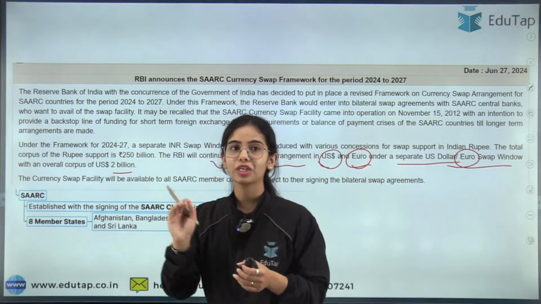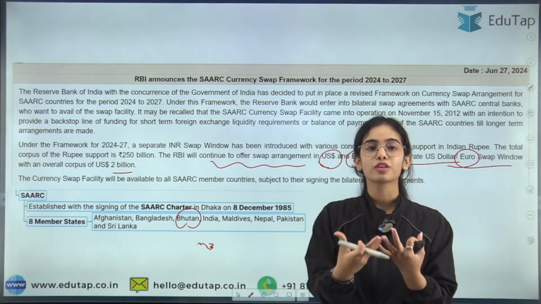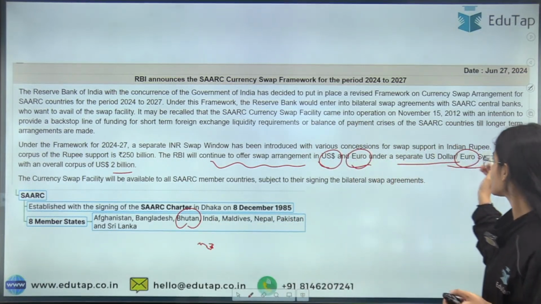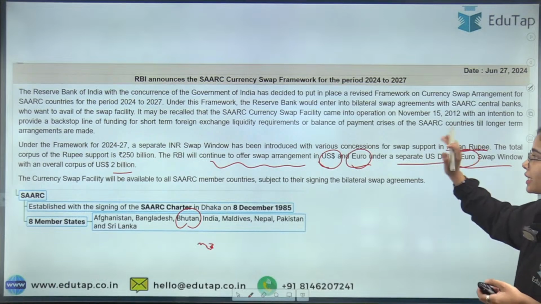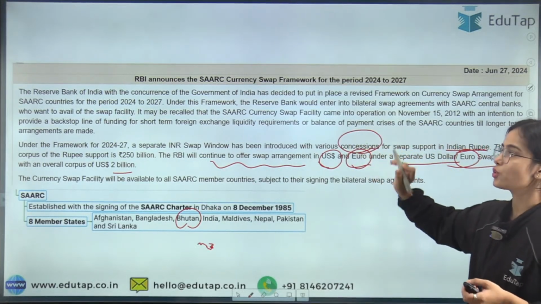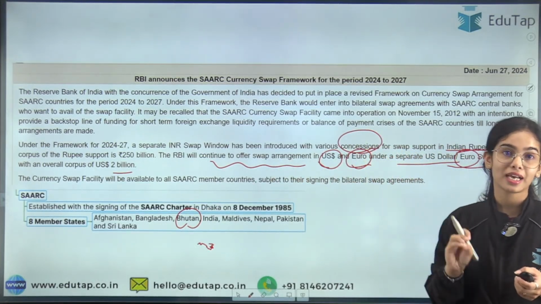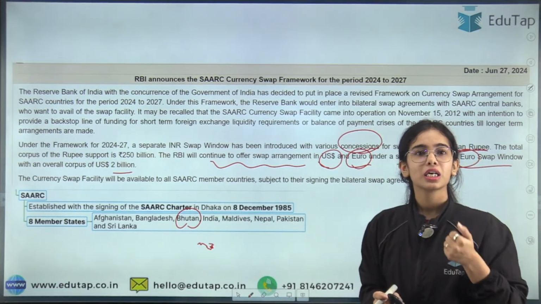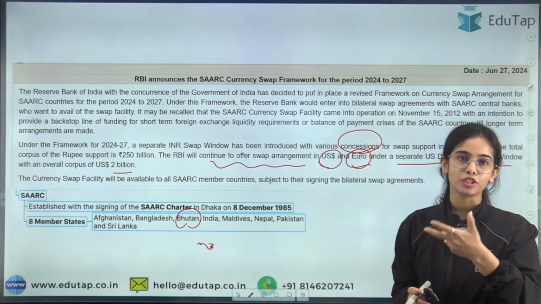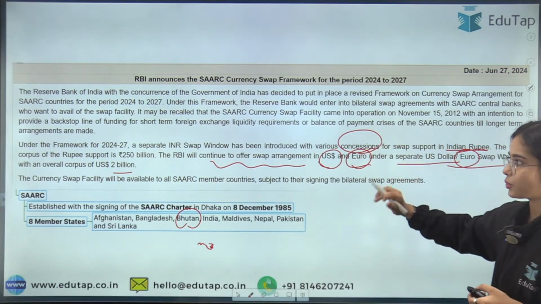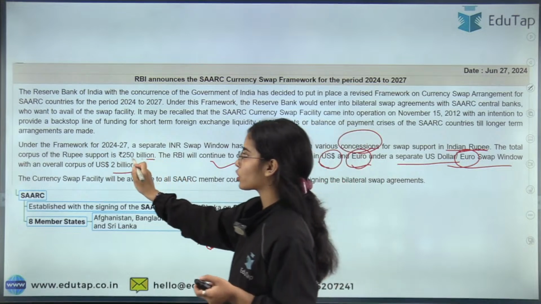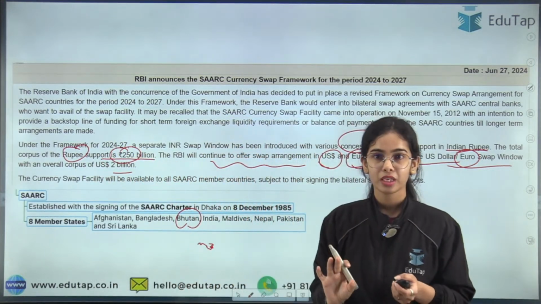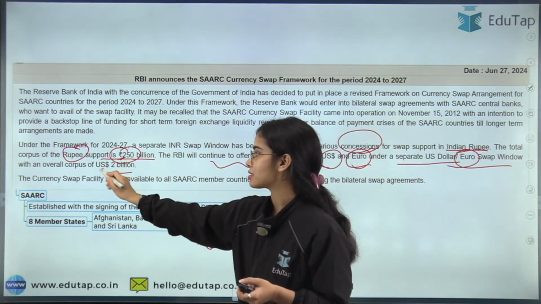Now we are creating a separate corpus for the Indian rupee swap arrangement, which is going to have some concessions. We are in a way promoting trade in INR: if you are in a balance of payment condition and importing from India, we will provide you rupees with concessions through the swap facility. For this, the rupee support corpus is 250 billion rupees. Remember that this is in rupees and the other is in dollars.